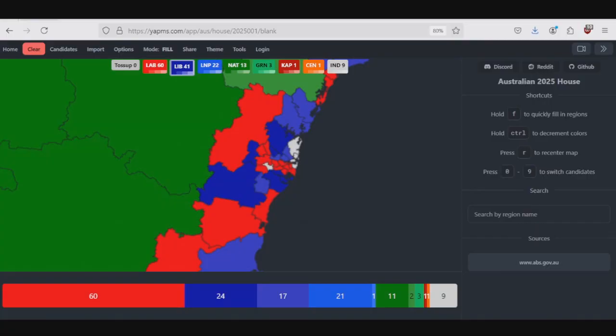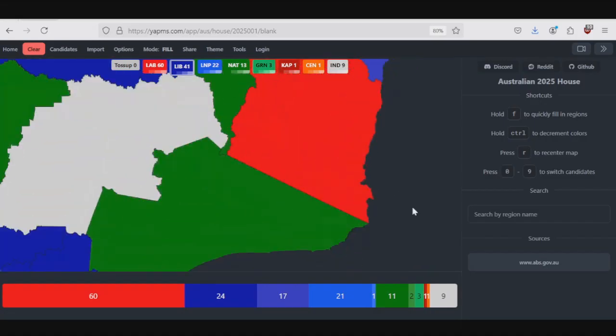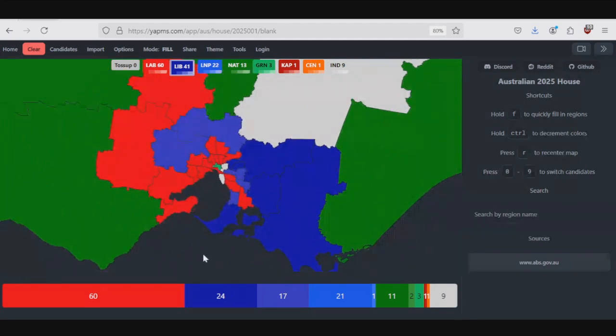If we do want to give Bradfield to a teal, all we have to say is that the coalition will win 3 out of 6 seats in New South Wales of the ones I mentioned earlier, or 3 out of 4 seats in Victoria, what I mentioned earlier, which, as I said, because of the big swings against Labor, isn't completely out of the question.